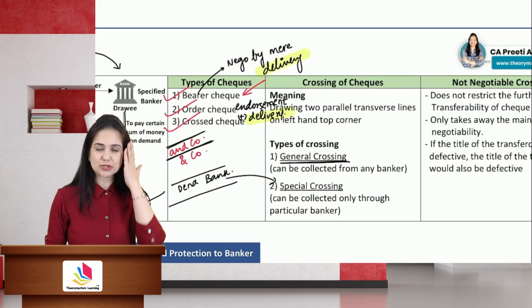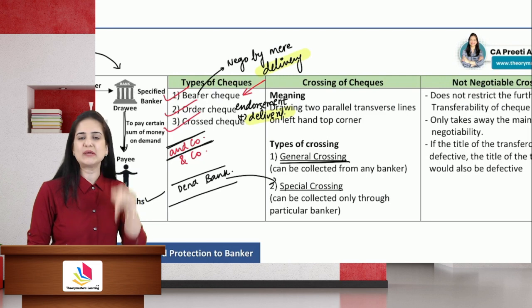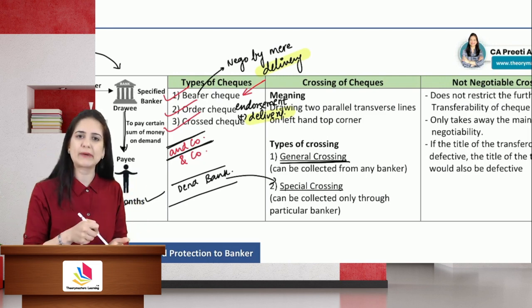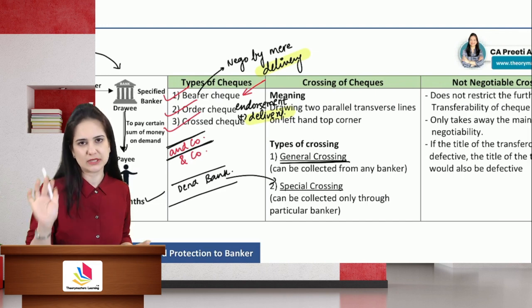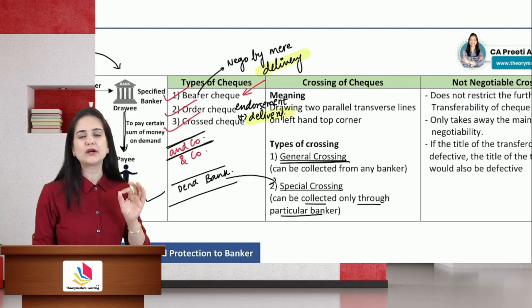It is an instruction that the check must be deposited in this bank only. It can be collected through Dena Bank only, but I don't have an account in Dena Bank. Open a bank account, only then you will be able to deposit the check. It can be collected only through a particular banker.